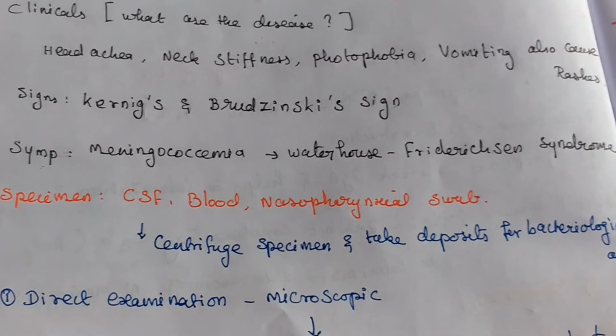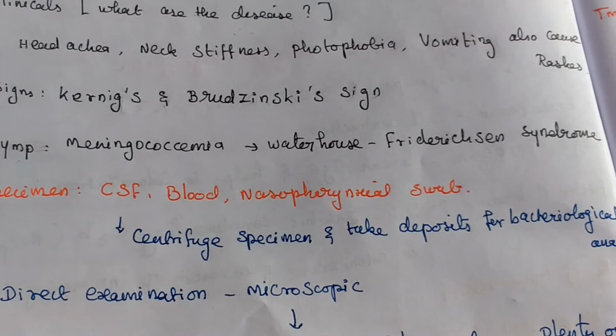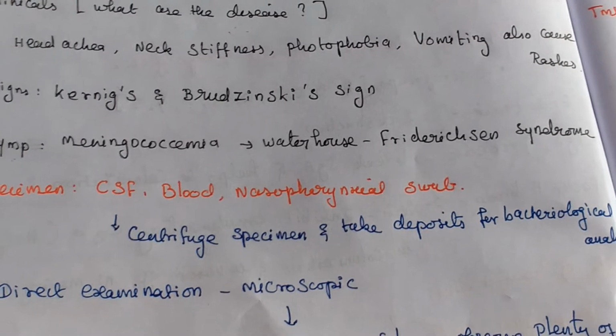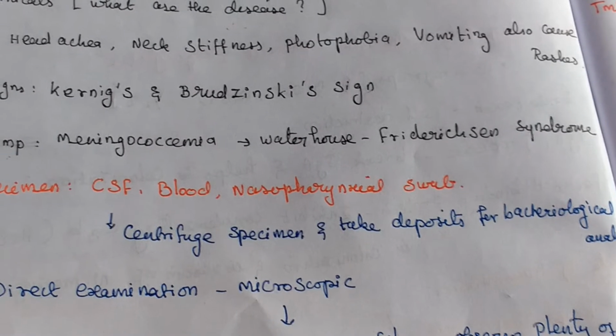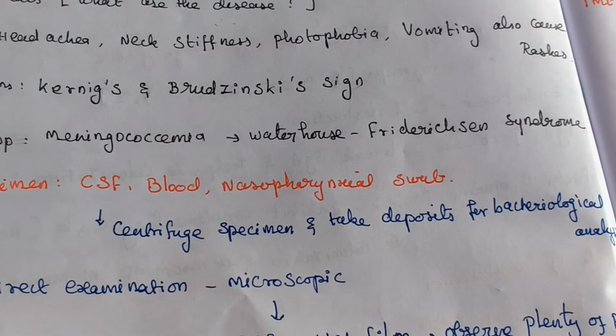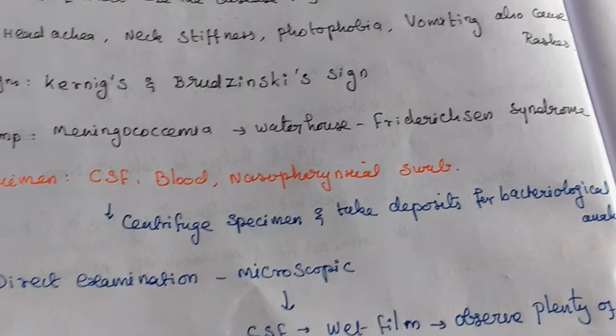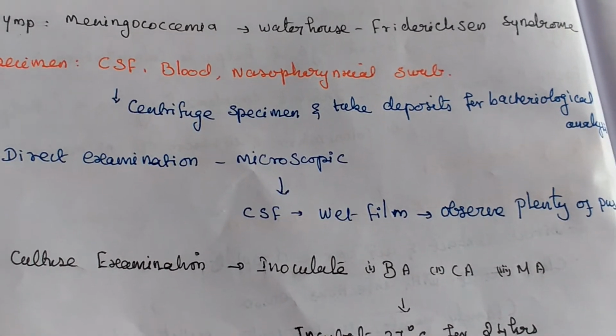Then what are the specimens we will collect? CSF, cerebrospinal fluid, blood and nasopharyngeal swab. We will collect the specimen, then centrifuge it. Take the deposit for bacteriological analysis. Then we will do microscopic examination.